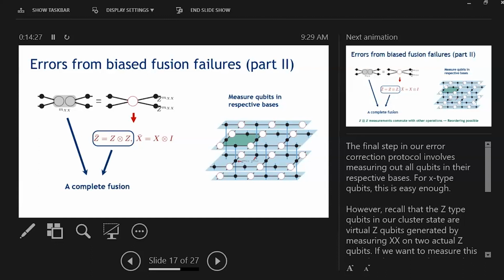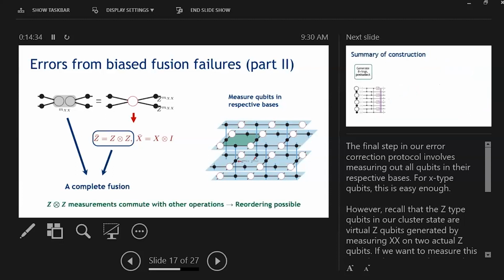But in fact, this ZZ measurement commutes with all other operations we're using to build our cluster state. And so we can pull it to the beginning of our protocol at the same time as our XX measurement and do a complete fusion all at once.